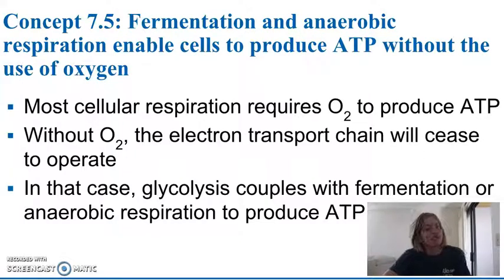Without oxygen, you have seen that the electron transport chain will no longer operate because, as you know, in the electron transport chain, oxygen is the terminal electron acceptor, which starts that production of ATP. But without the oxygen to accept the electrons, you will not get the rest of the chain and you will not get that ATP. And so the ETC cannot occur. So in that case, glycolysis couples with either anaerobic respiration or something called fermentation to produce ATP. But both of these processes happen without oxygen. They're anaerobic, without oxygen.